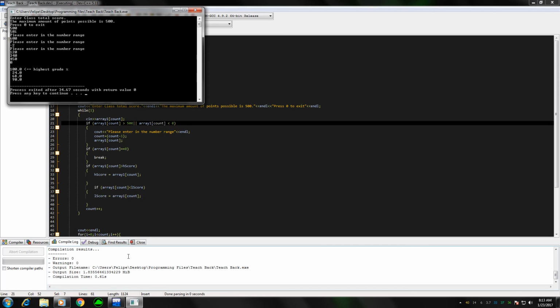Highest returning grade is 100 due to that 500. It did not recognize 501, 600, or -2, so you will not see 120% for the 600, and -2 will be some other value. So yeah, that's it.